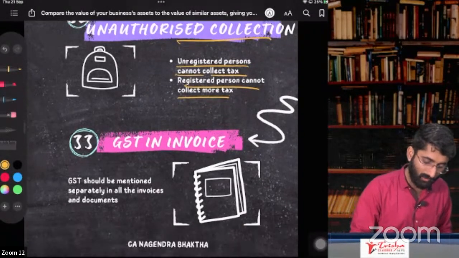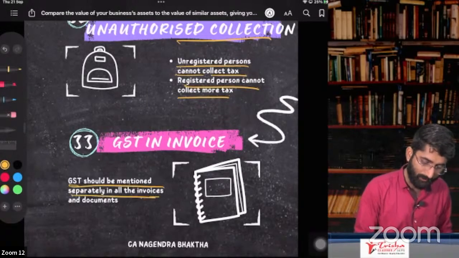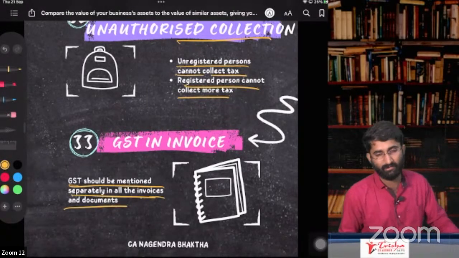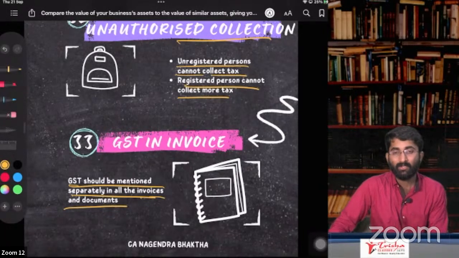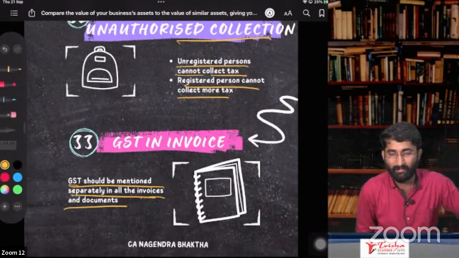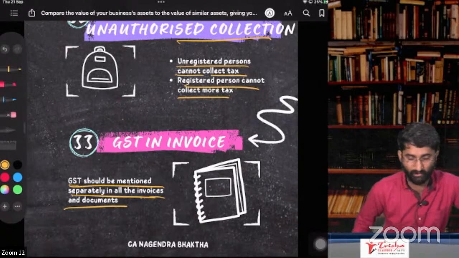Next one is GST in invoice. GST should be mentioned separately in the invoice and the document. A very small section, section number 33, says that you have to show the tax amount separately.